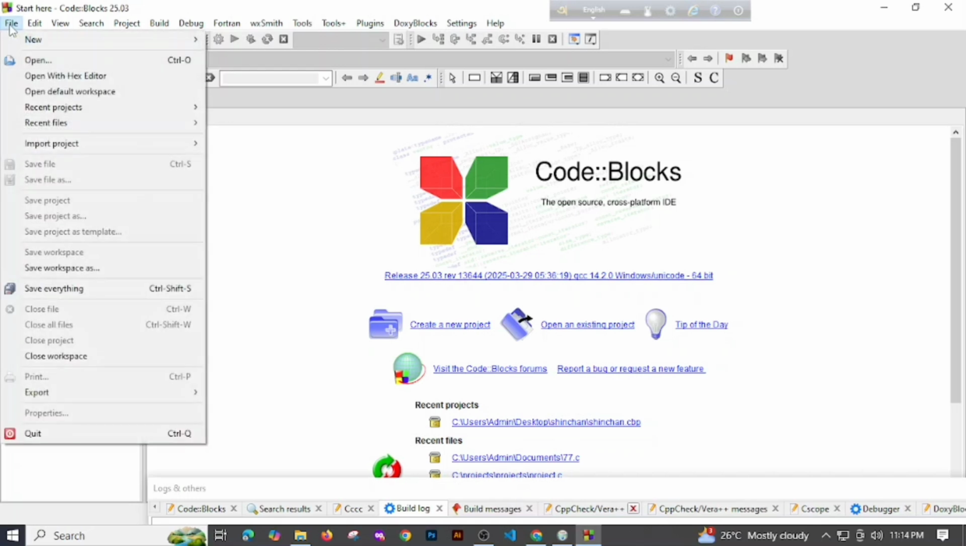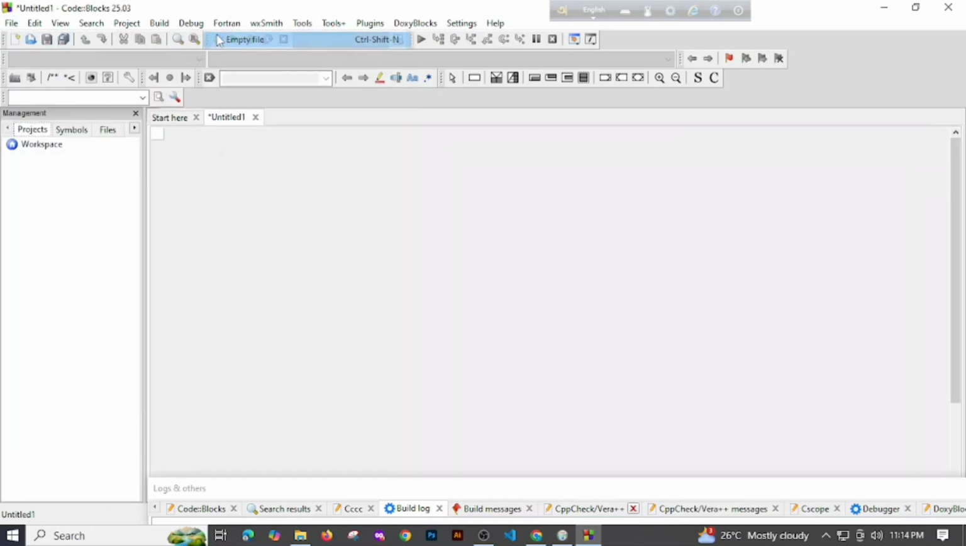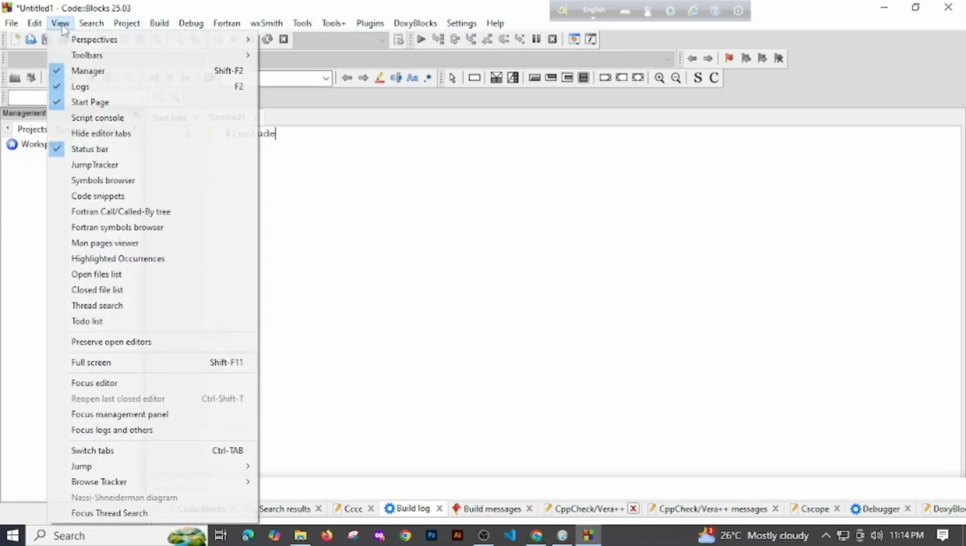Let's make our first code. Click file, new. Okay, here untitled one is the name of our file. We can change it if we want. Okay, now let's start our first coding. Hashtag include. Now let's make the include bigger, because in the view we can see the blocks here.